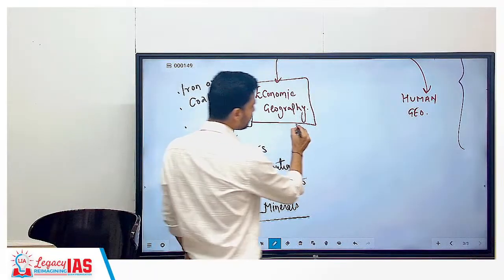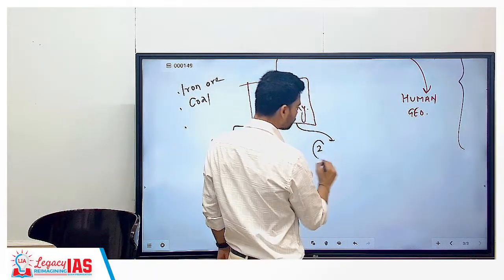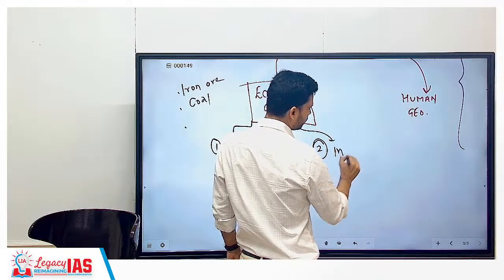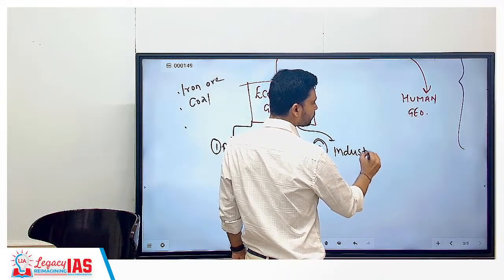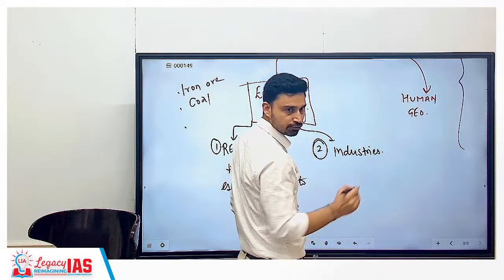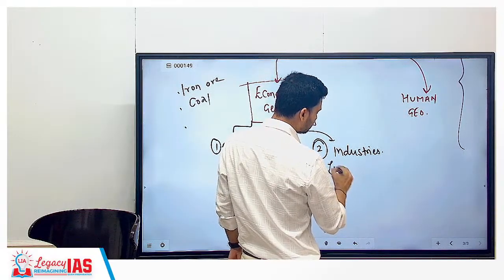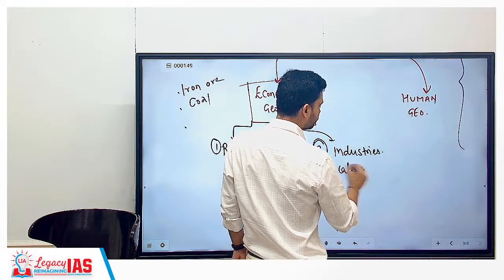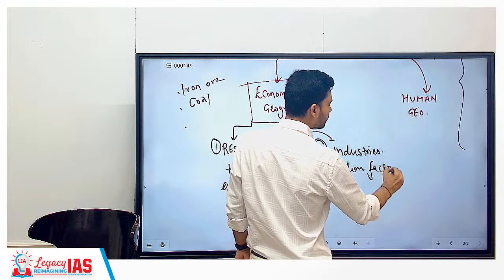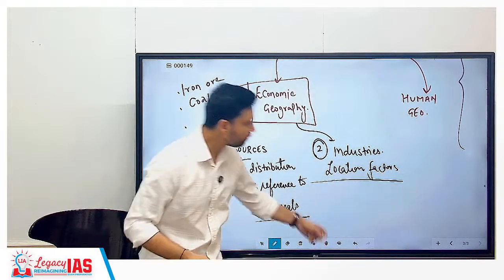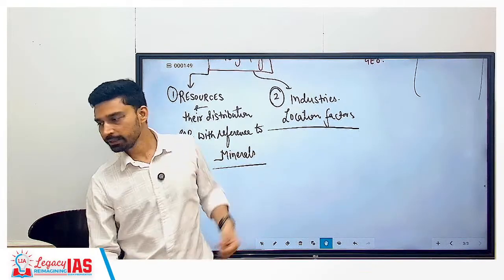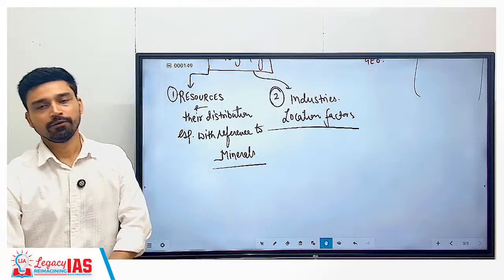So the second chapter builds upon the resources. Once you understand the resources, you also need to be aware of industries. But what do you have to study here? Industries. So for industries we have to study what we call location factors. So industries, location factors.